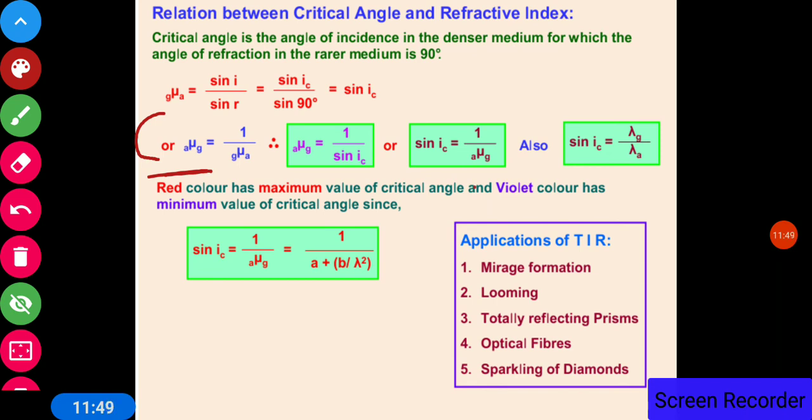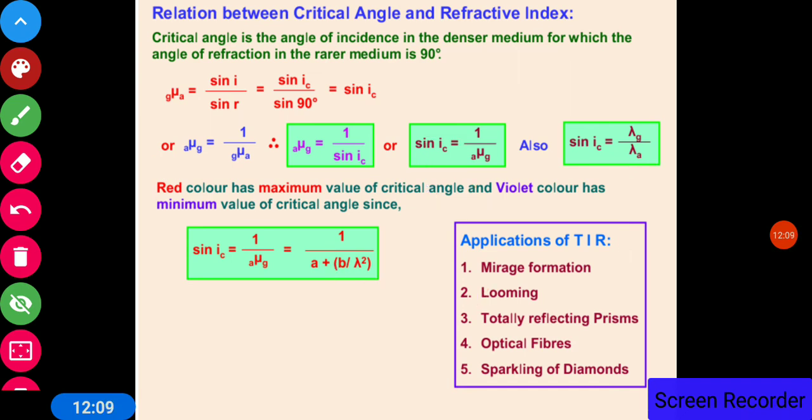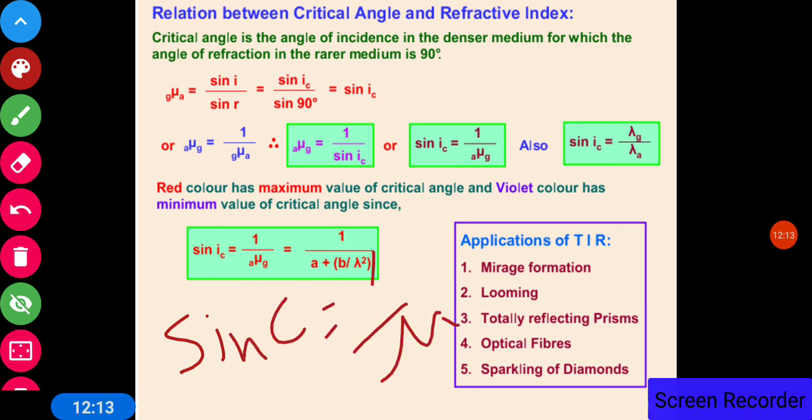Usually the denser medium has the absolute refractive index, so in place of mu of glass with respect to air, we can use the word mu. So mu is equal to 1 upon sin C, where C is the critical angle. So mu is equal to 1 upon sin C. This is the relationship, or we can say that sin C is equal to 1 upon mu of the denser medium. Now again, mu in terms of wavelength can be written as lambda in air upon lambda in glass, that is the wavelength of light in air upon the wavelength of light in glass.